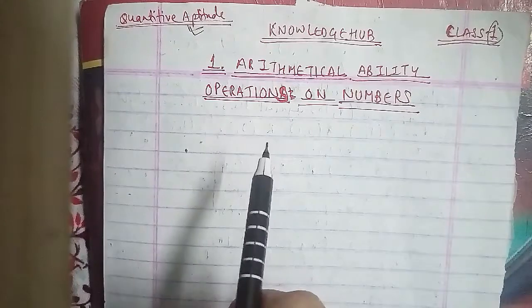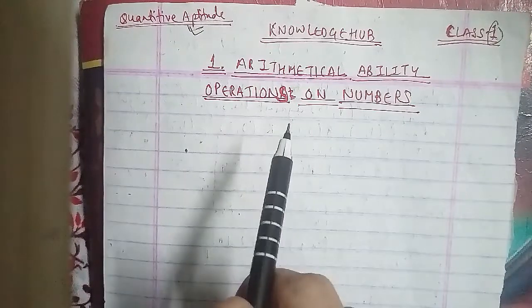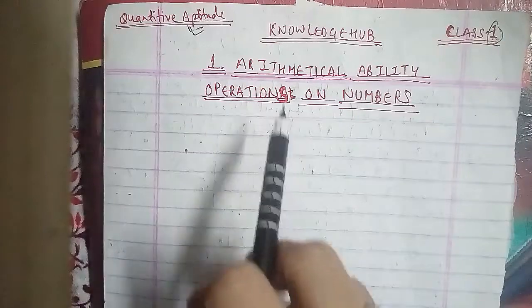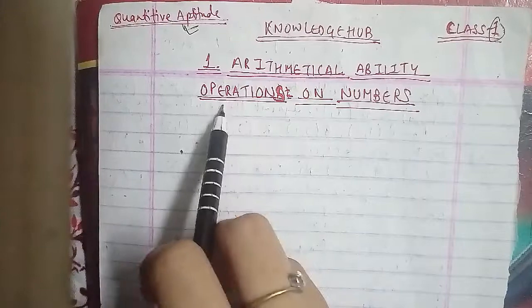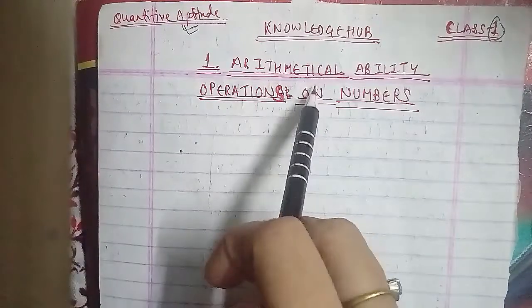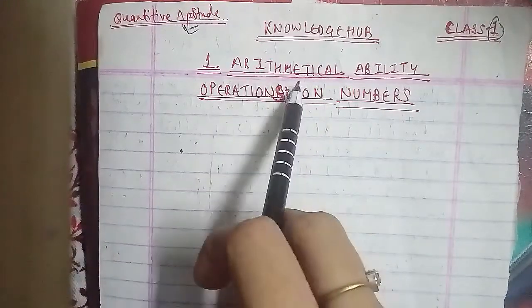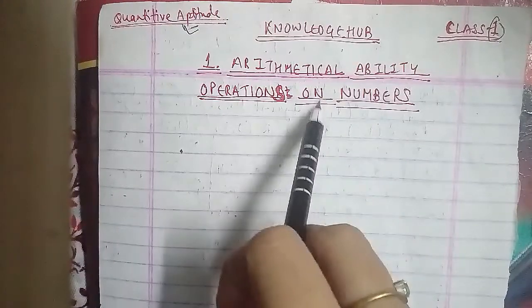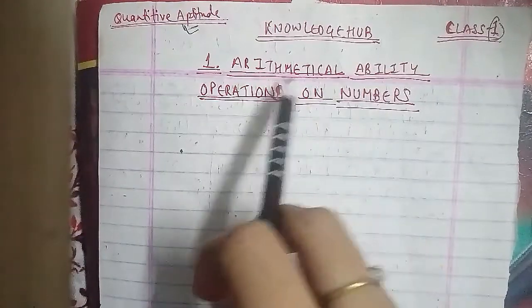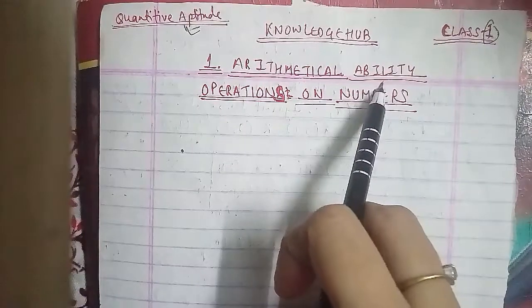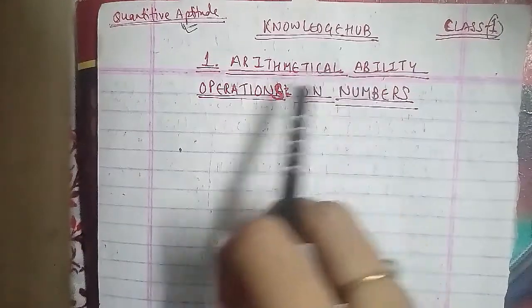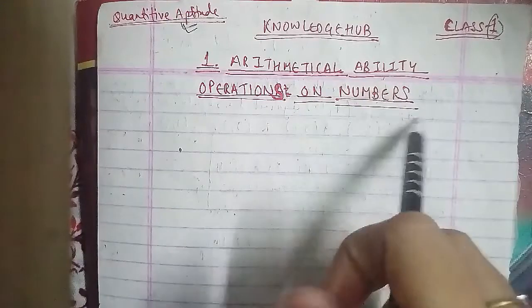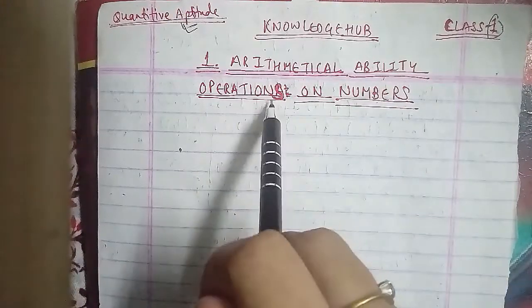So in quantitative aptitude, the first topic is arithmetical ability, operations on numbers. Arithmetical ability is your section 1, and in it we'll discuss operations on numbers. This is the first topic of it.